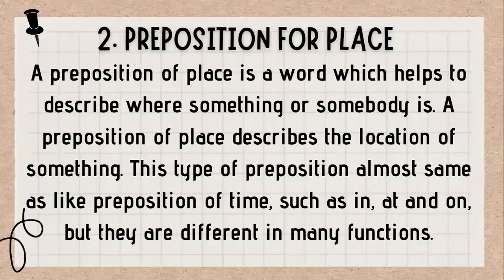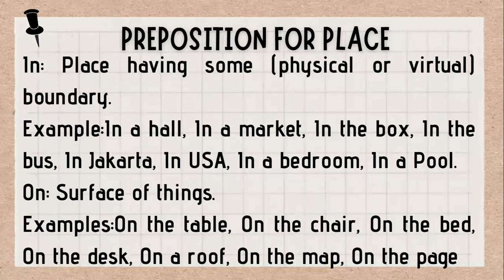The second is preposition for place. A preposition of place is a word which helps to describe where something or somebody is. A preposition of place describes the location of something. This type of preposition is almost the same as the preposition of time, such as in, at, and on, but they are different in many functions. So for the example of preposition for place, the first we have in.